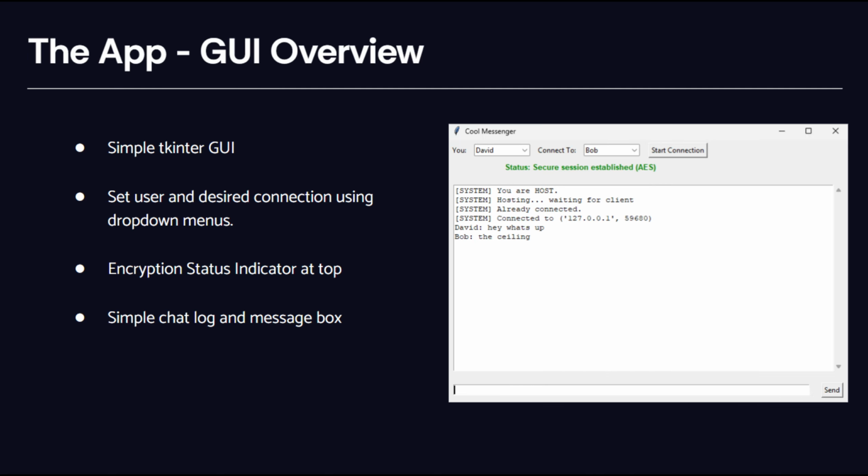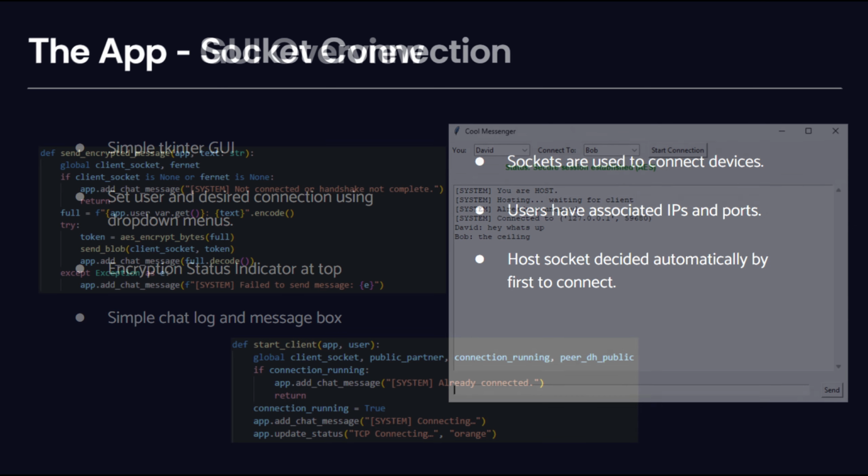Our GUI is simple and built with tkinter. It lets you select your user profile, choose who to connect to, view an encryption status indicator, and of course, use the chat log and message box to communicate.